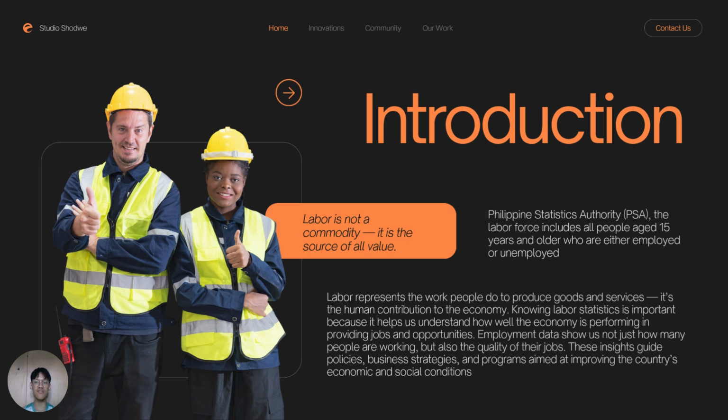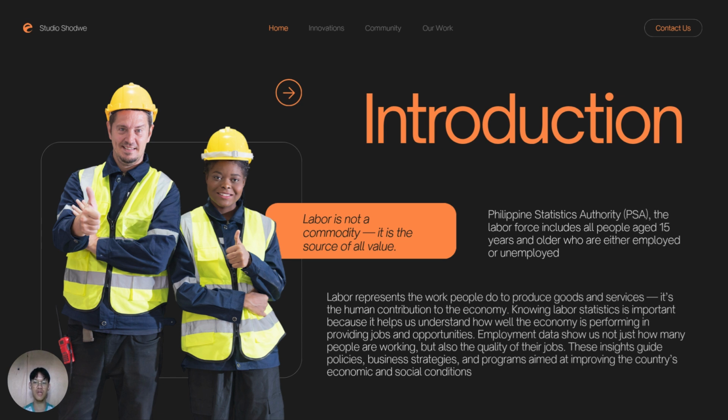So for this project, I utilize data from PSA as my dataset. In their surveys, they defined labor force as people aged 15 years and older who are either employed or unemployed. The employment data is composed of people currently working for pay, profit, or family gain, and people without work, currently available for work and actively looking for work. Employment data is a key indicator of the country's economic performance.